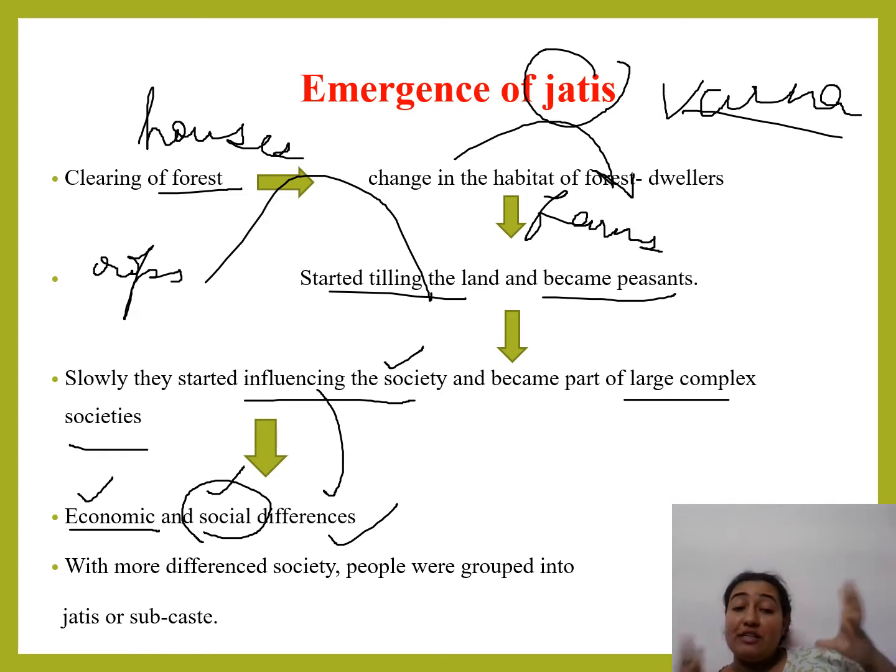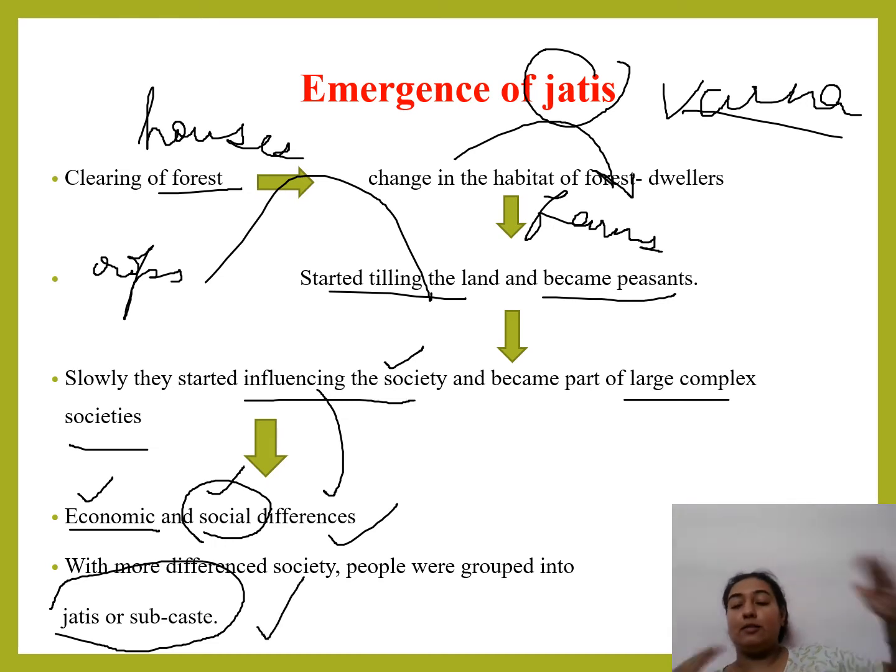With more differences, people were now grouping into jatis and subcastes. Differentiation had already begun. From economic and social differences, many people had become different. Because of that, people started becoming members of a subcaste. This is a caste of peasants. A subcaste will be divided further, and so on.